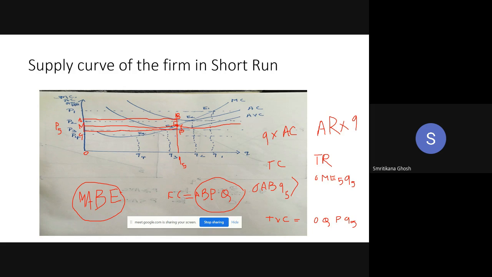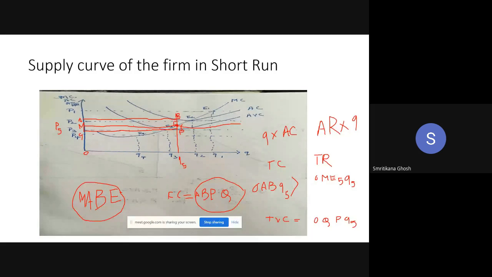So out of these two areas, which one is minimum? MABE or ABPQ? MABE. So this is the minimum.